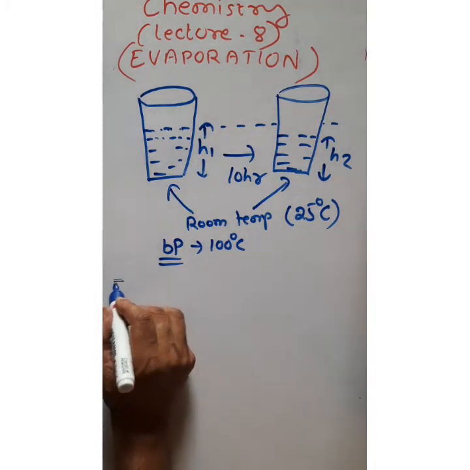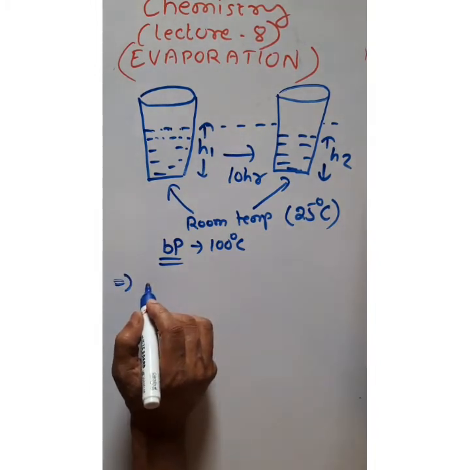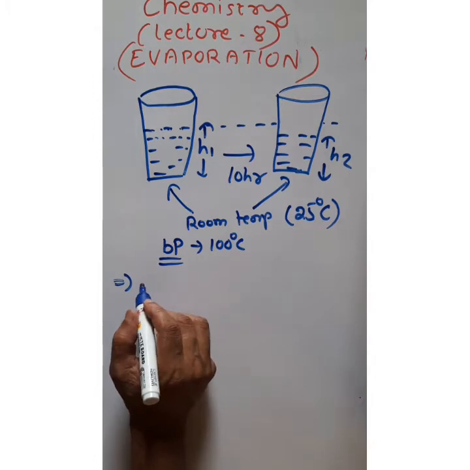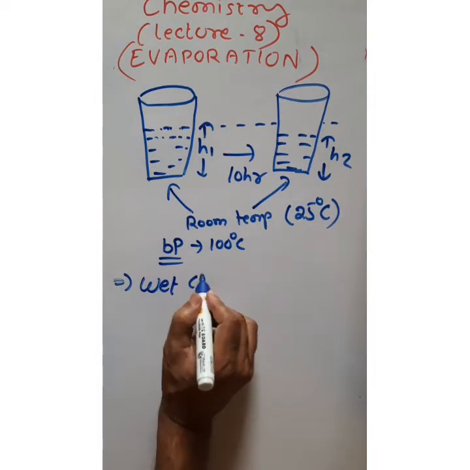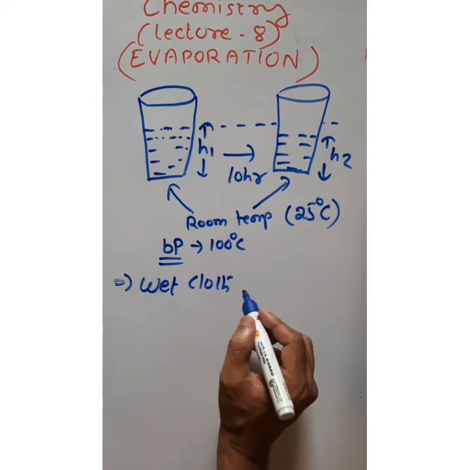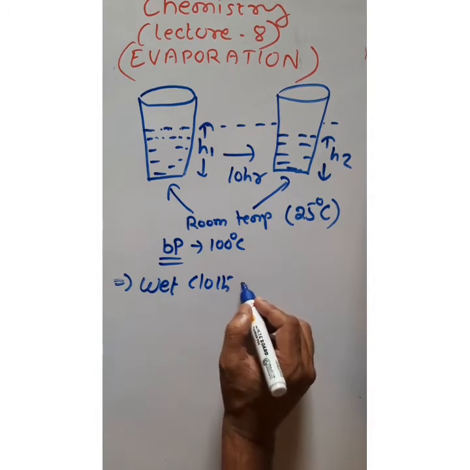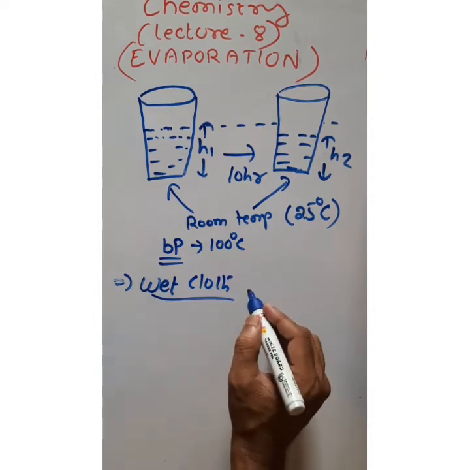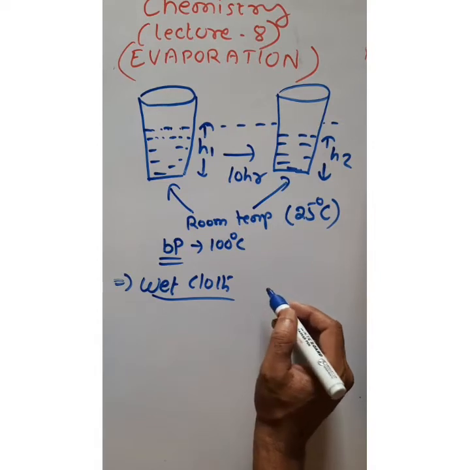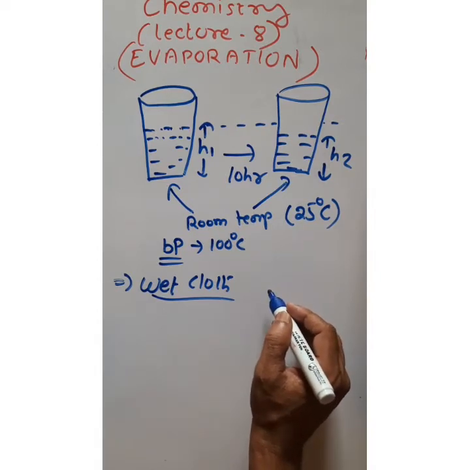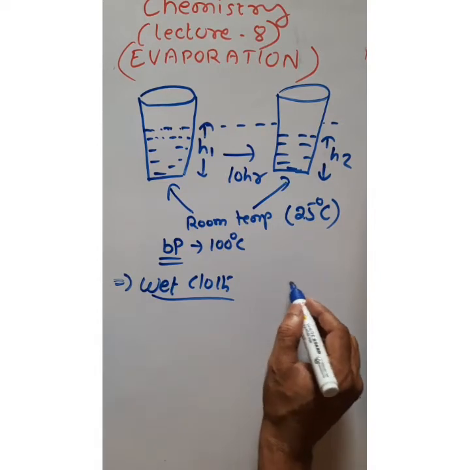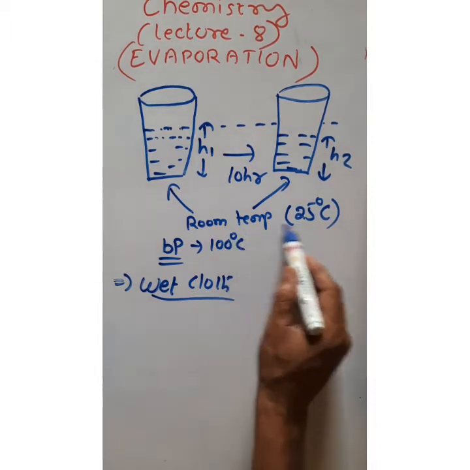Next, second example, when we dry our wet cloth. So when we are drying our wet cloth, what happens? Even the temperature of the surrounding is below the boiling point temperature.